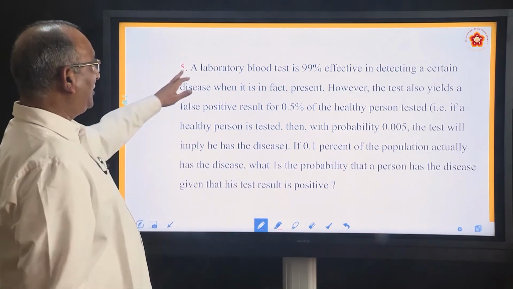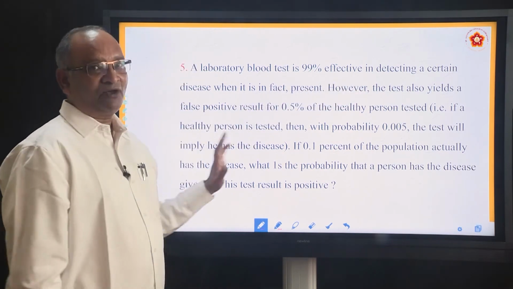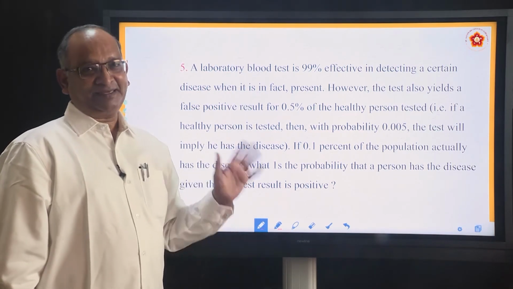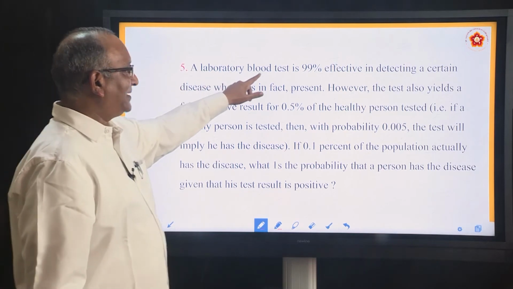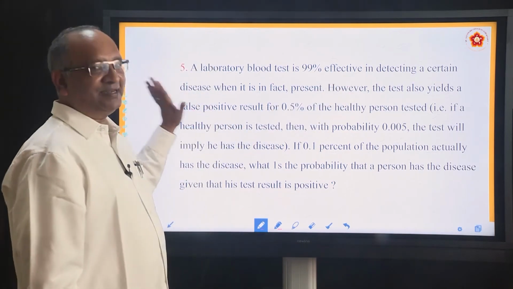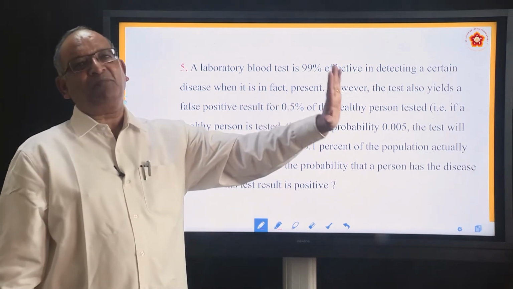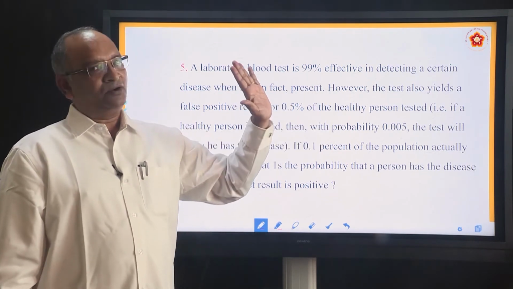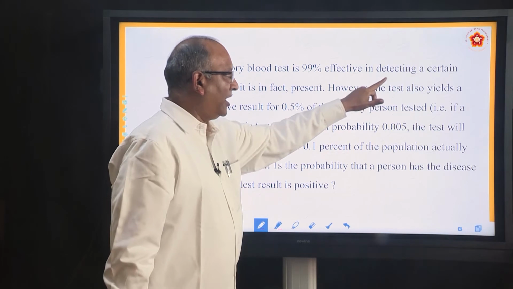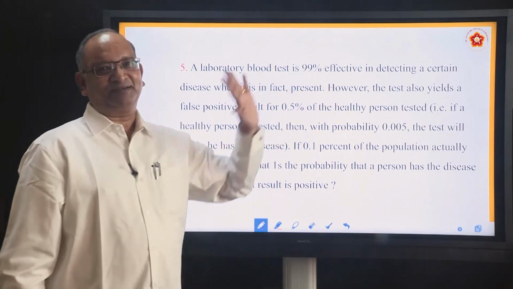What he says: a laboratory blood test is 99% effective in detecting a certain disease. Now for example, most of the people are having this corona problem. They go for testing, and what he says, a laboratory blood test is 99% effective in detecting a certain disease, let us say corona, when it is in fact present. When it is present, it gives the positive result that yes, it is there. What percent? 99%, not 100%. However, the test also yields a false positive result for 0.5% of healthy persons.